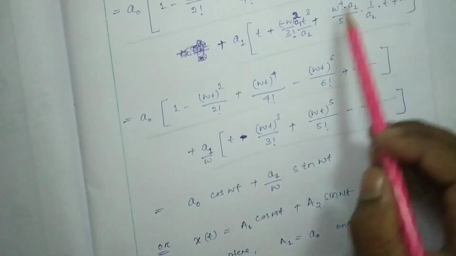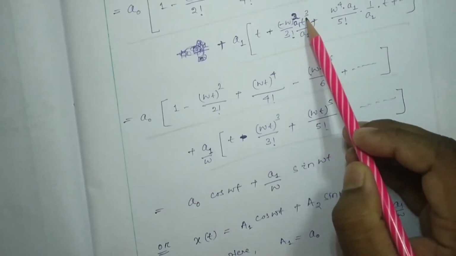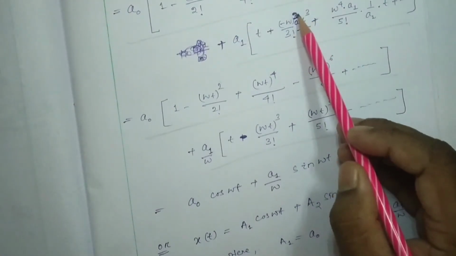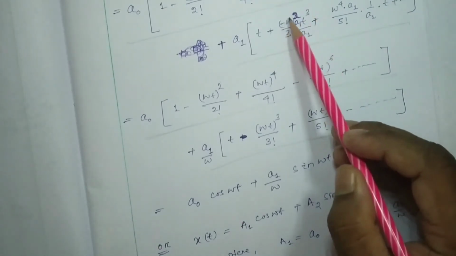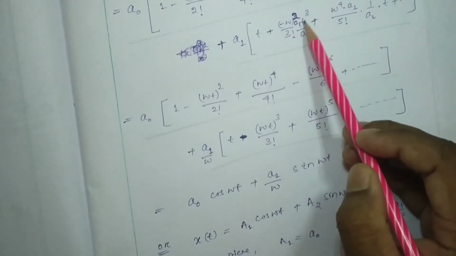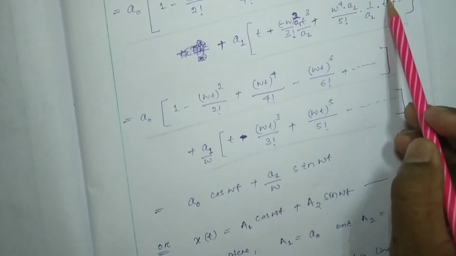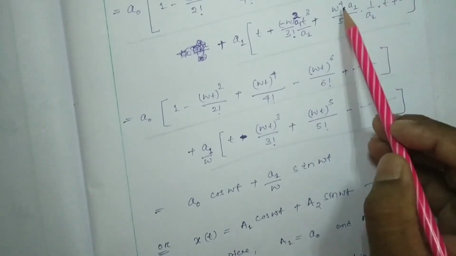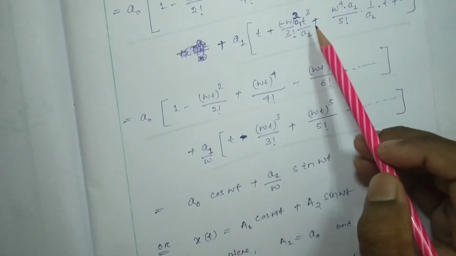Okay, so here you can see omega square t cubed is there, that means one power is less as compared with t power. Here omega power is 2, t power is 3, omega power is 4, t power is 5. So to maintain the equality I divided by omega and I multiplied by omega.